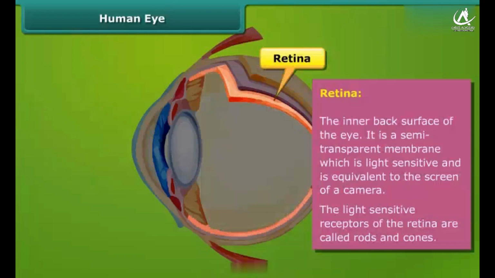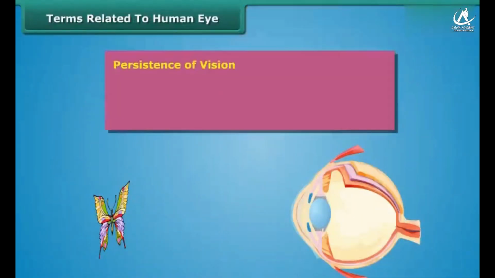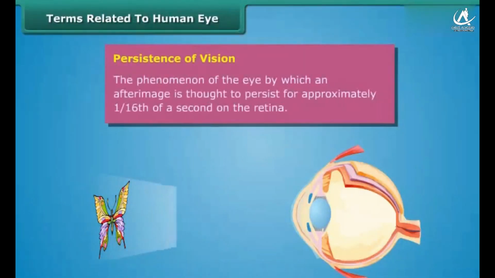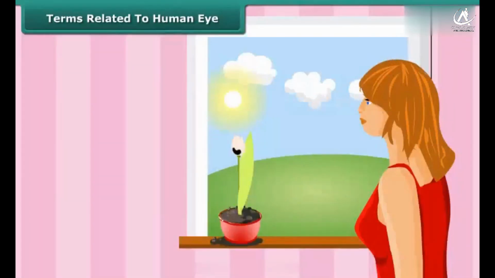The eye lens forms an inverted and real image of the object on the retina. Persistence of vision is the phenomenon of the eye by which an after-image is thought to persist for approximately 1/16th of a second on the retina.